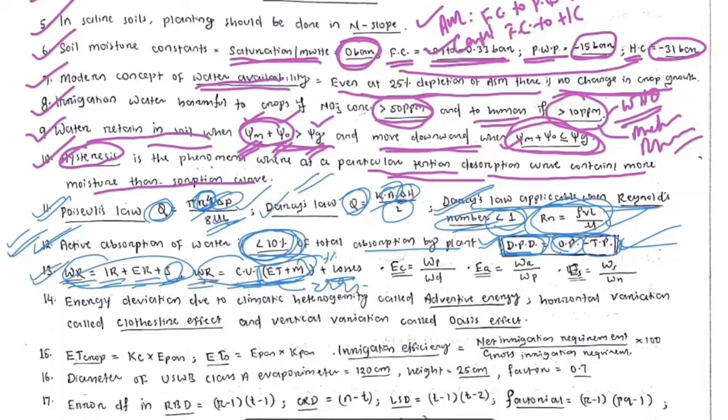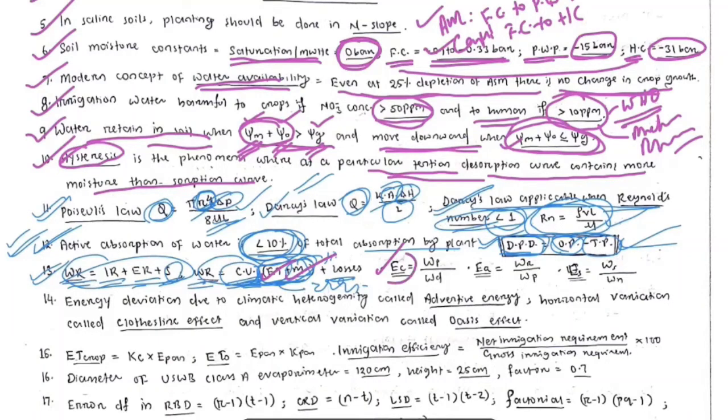Okay, so one is consumptive use, another is conjunctive use. The consumptive use of water is the water used in evapotranspiration and metabolic water. And what is conjunctive use? Conjunctive use is the mixing of two qualities of water, or mixing two sources like surface water and groundwater, for application in irrigation.